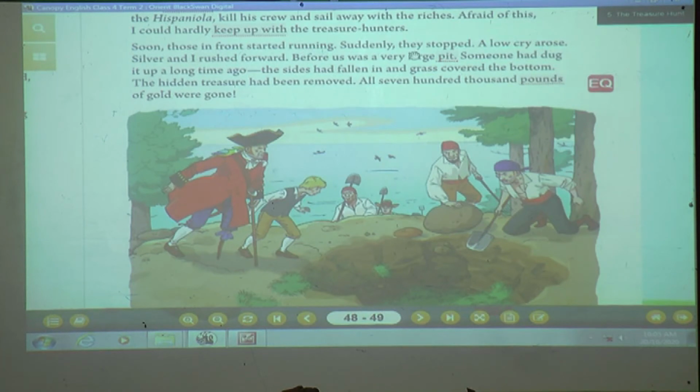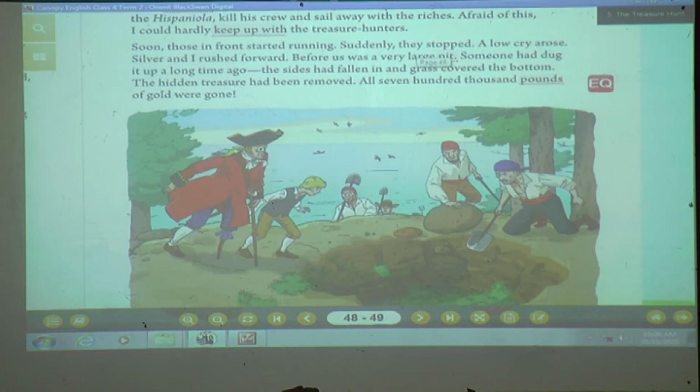Suddenly they stopped. Now they were all in a hurry, because they had reached the exact place where the treasure is buried. But first they were running, and suddenly they stopped. Now why have they stopped? And as they stopped, a low cry arose. Someone was crying. Silver and I rushed.